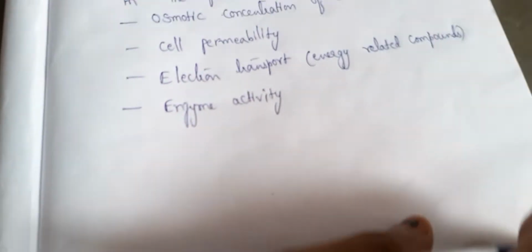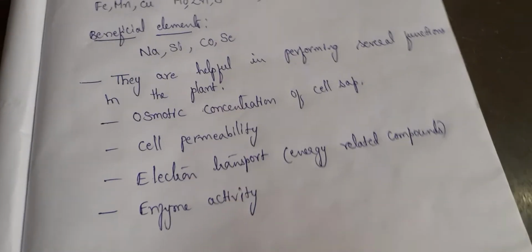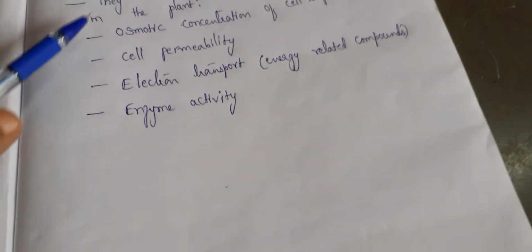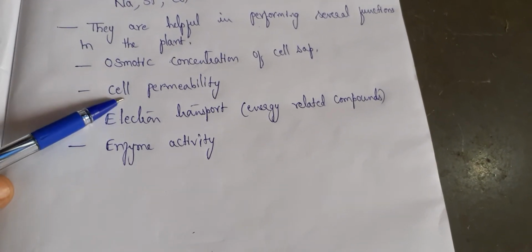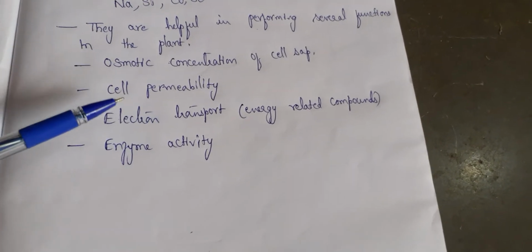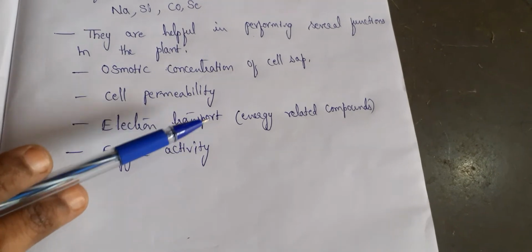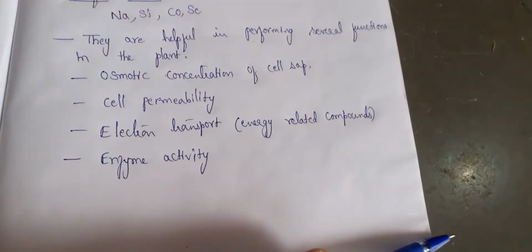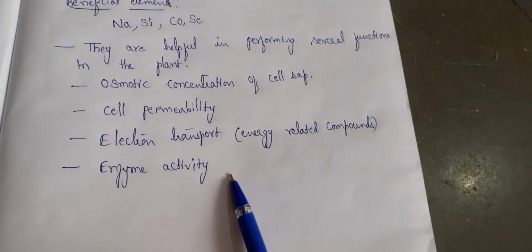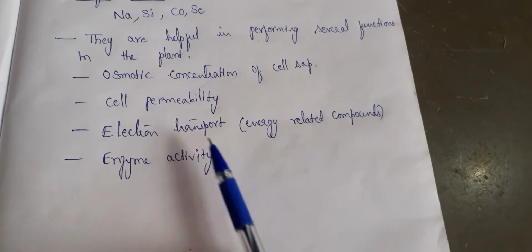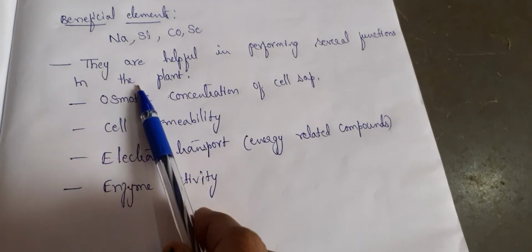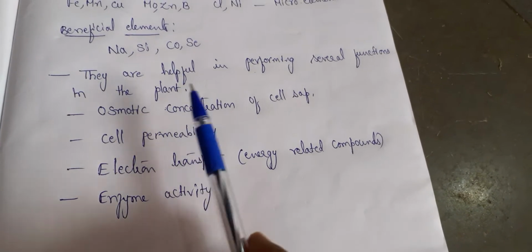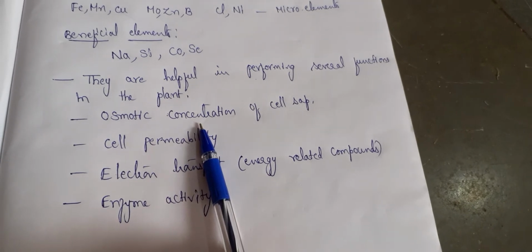These elements are helping in the activity of the enzyme. So main functions of these elements are they will help in maintaining the cell osmotic concentration, they will help in maintaining the permeability of the cell. They are helpful in maintaining the electron transport energy related function, and then enzyme activities are also maintained by the plant. So all these are maintained in the plant because of the essential elements and beneficial elements.